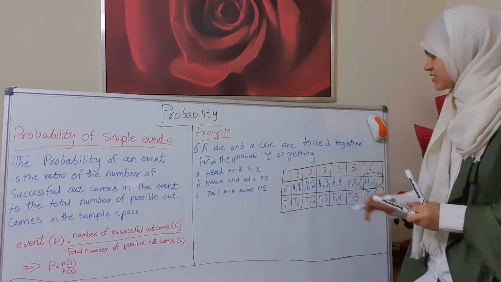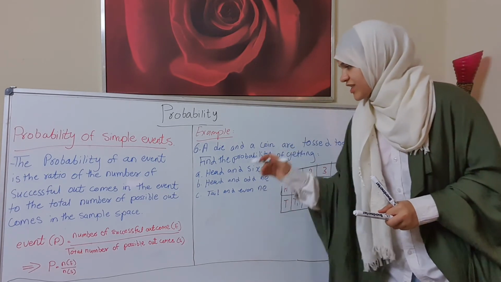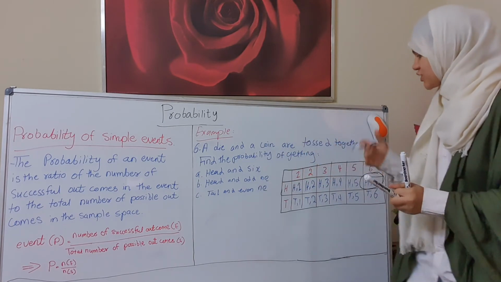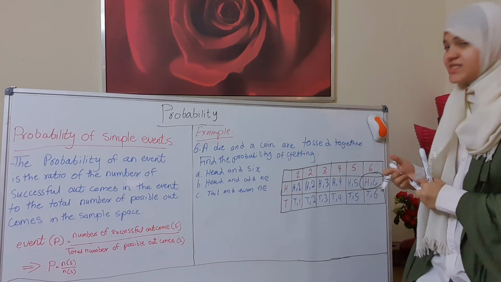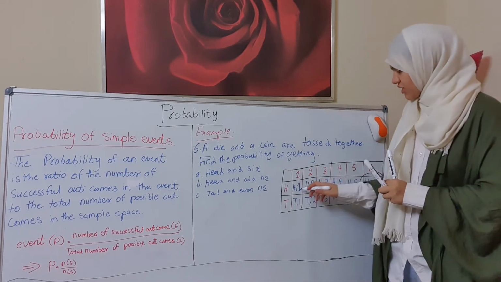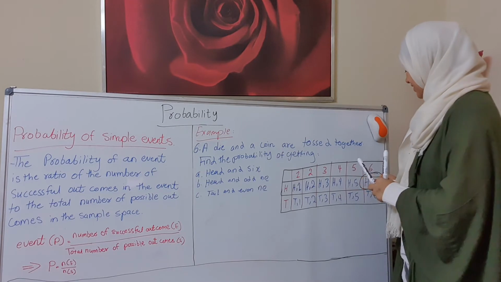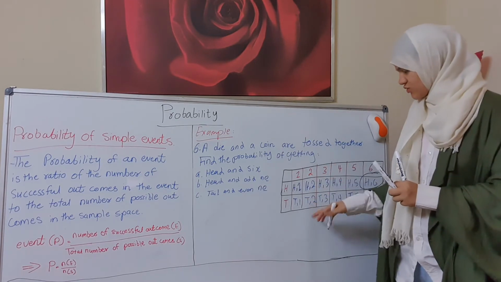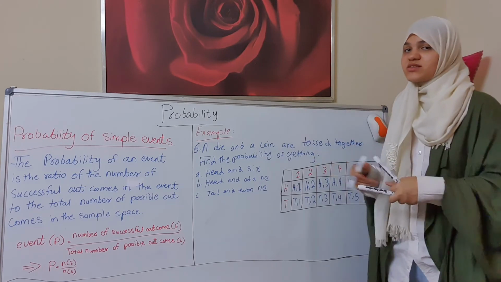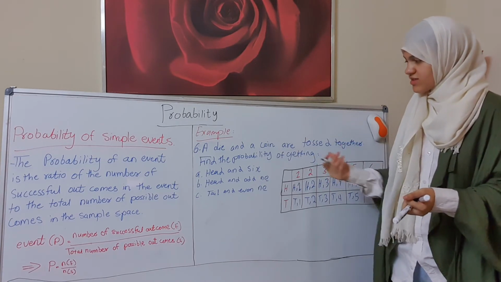First of all, the total number of possible outcomes is 36. Why? Because if you see here 1, 2, 3, 4, 5, 6, and the second one is the same thing, 1, 2, 3, 4, 5, 6. That means 6 times 6, which is 36.